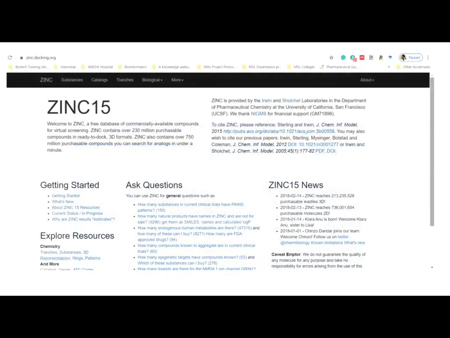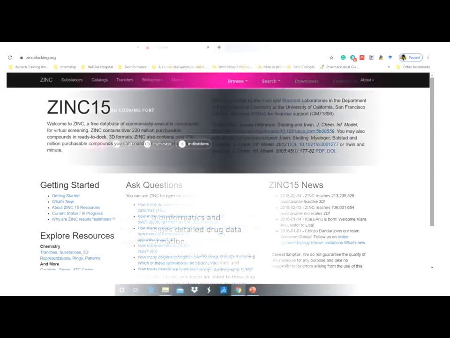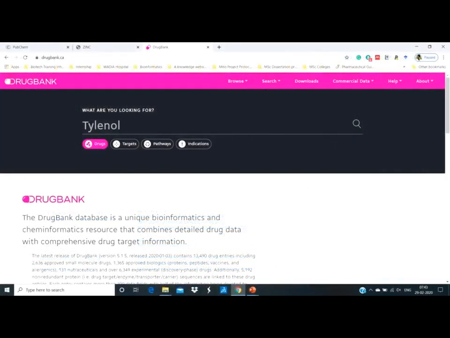This is another database, ZINC 15, which is also widely used for analysis and identification of the substance, and you can explore that using this particular option over here, such as substance, 3D representations, ring patterns, etc. So you can search using this option over here. Then we have DrugBank, another database. So you can again search on this database using name of the molecule, targets, pathway, and any indications if you are aware of.